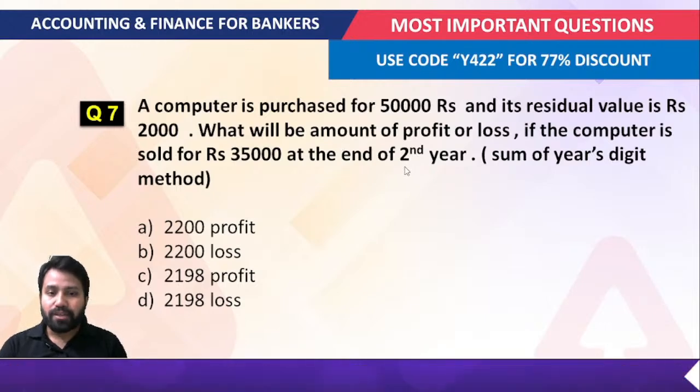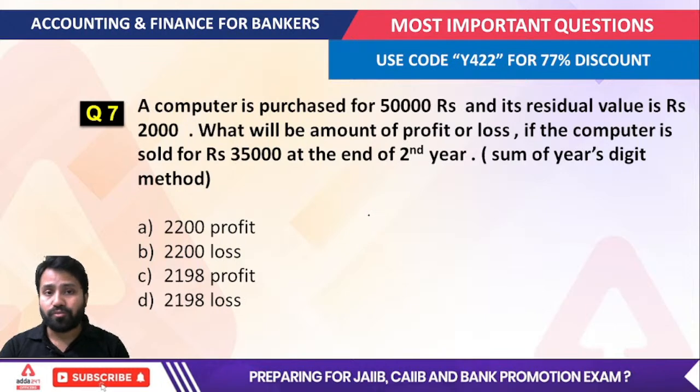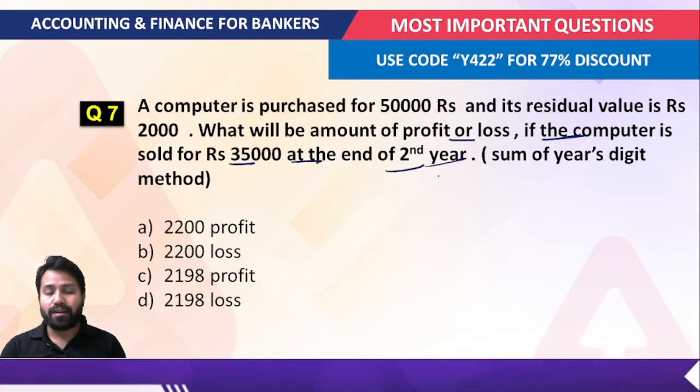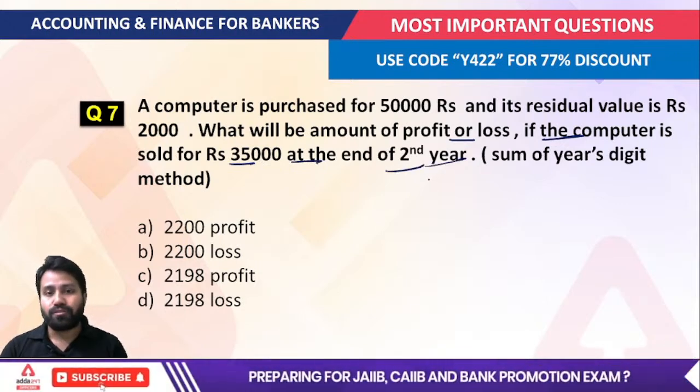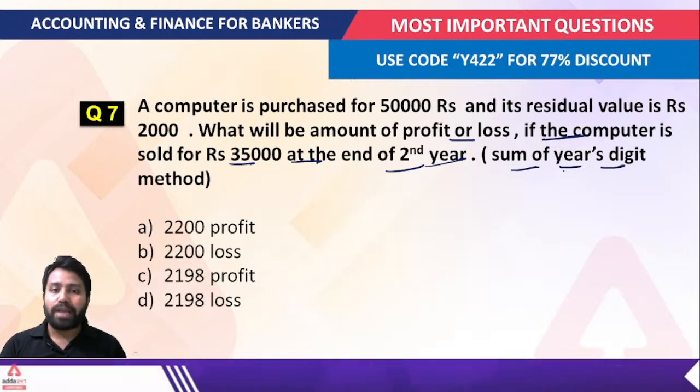A computer is purchased for 50,000 rupees and its residual value is 2,000. What will be the amount of profit or loss if the computer is sold for 35,000 at the end of the second year? This is a very important question. Whenever you are solving a sum of years' digits method question, the very first thing to understand is what useful life is given.